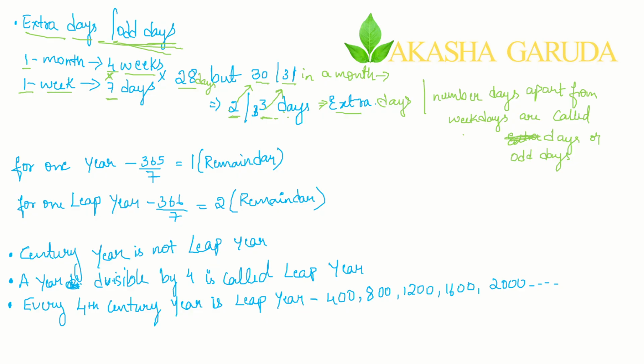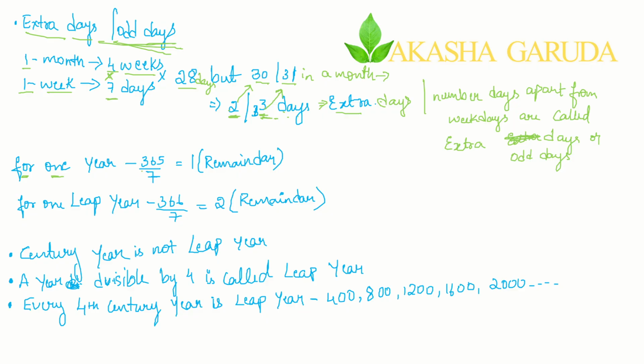I hope you have understood this definition. So these 2 or 3 days that we get apart from 28 days are called extra days. For a month we get 2 or 3 days as extra days.